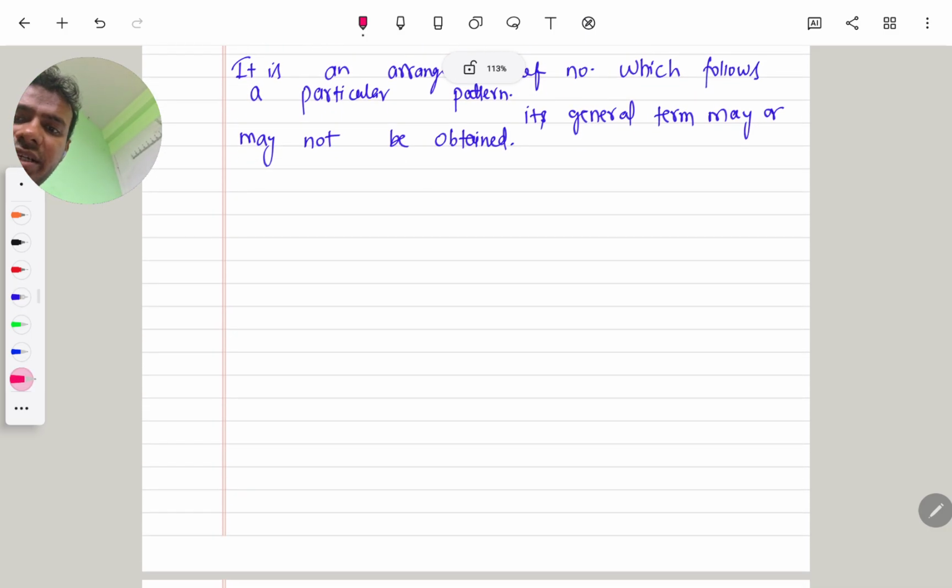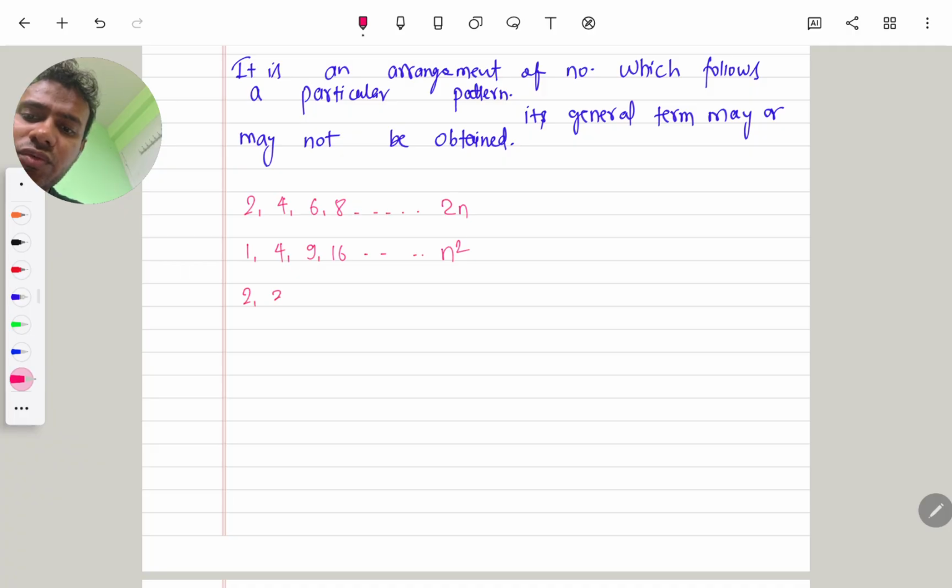Now I write the examples. Let's say 2, 4, 6, 8 and so on. The general term of the given sequence is 2n. Also 1, 4, 9, 16 and so on. The general term of the given sequence is n square. But we also have 2, 3, 5, 7, 11, 13 and so on.